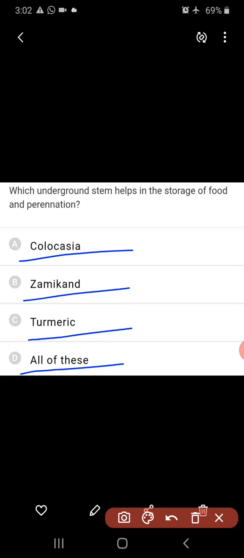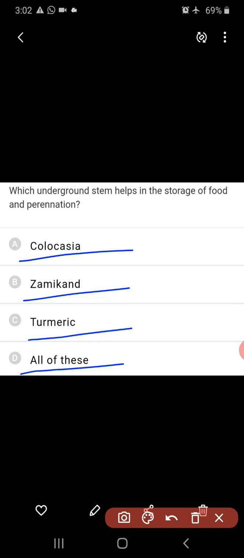Golgi apparatus is absent in: is it yeast, liverworts, higher plants, or blue-green algae? Golgi apparatus is absent in blue-green algae because blue-green algae are prokaryotes and the remaining are all eukaryotes. The Golgi apparatus is a membrane-bound cell organelle which is absent in prokaryotes. Hence, here one prokaryote is given, that is nothing but blue-green algae. It is absent only in that.